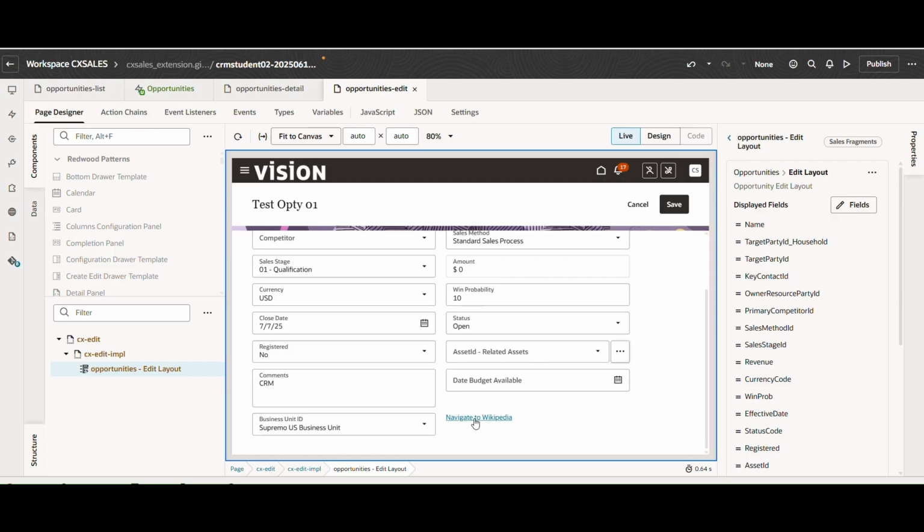So at the back end, it's not storing anything. Whatever is there, it is getting that value at runtime, and you are calling the URL using the hyperlink template. There can be a use case also where you want to call the URL with the value that was saved. So what will you do? You will use the onEdit event action chain instead of the field value change event. So that's how you can configure the dynamic URL. Hope that one is clear.